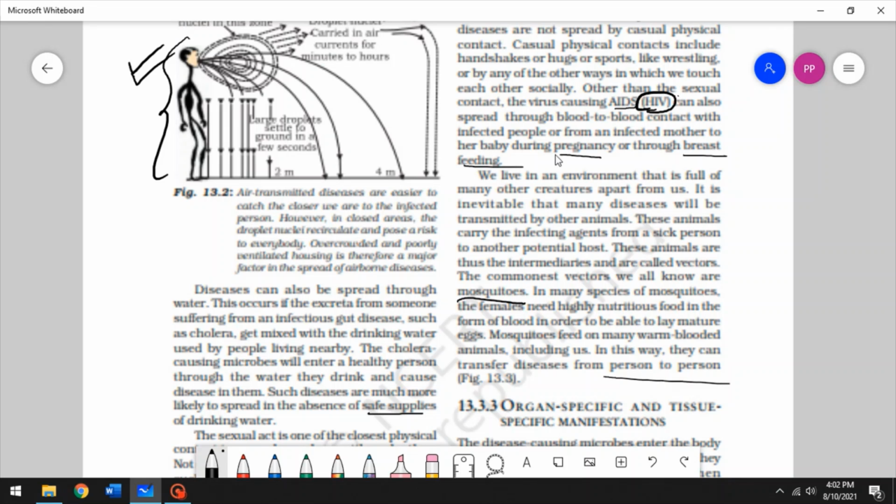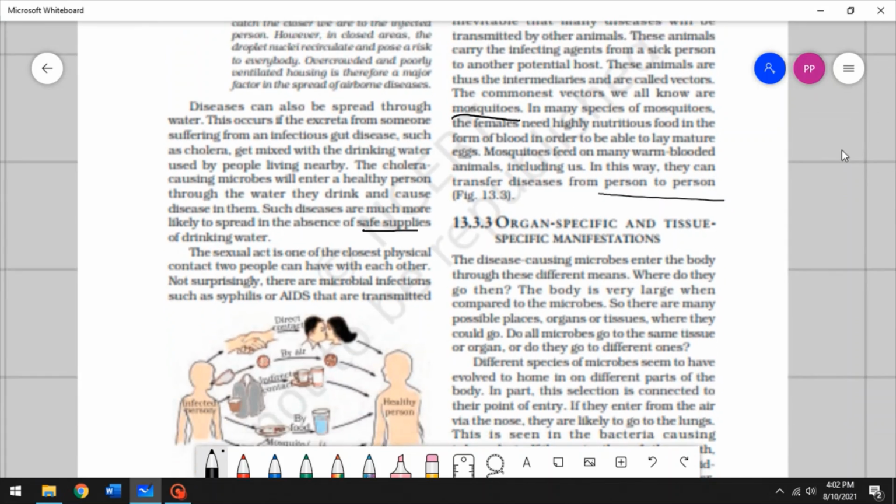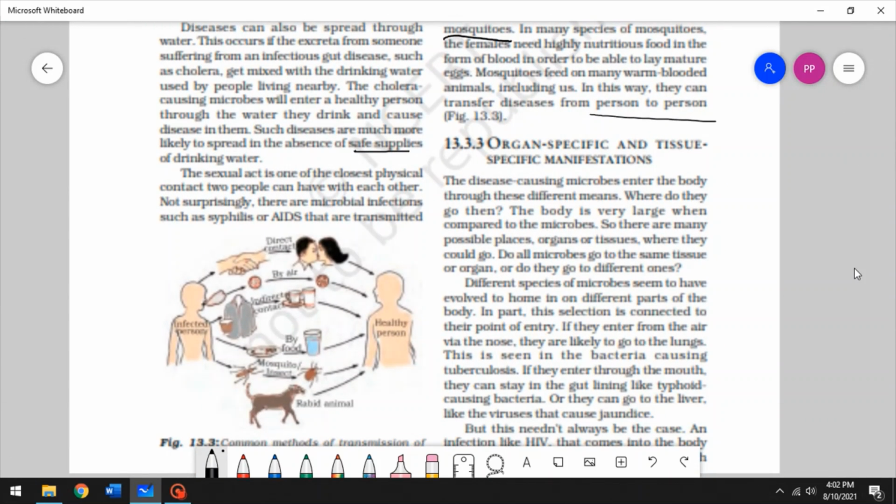All right. So how specific are these diseases? There are many diseases, and there are many targets for those diseases. There are many ways of spreading them, and there are many agents that help in spreading them. There are many types of organs or tissues that diseases target. So there are organ-specific diseases and tissue-specific diseases. The disease-causing microbes enter the body through different means. So where do they go after they enter the body?